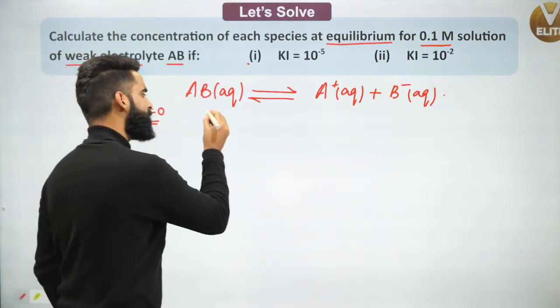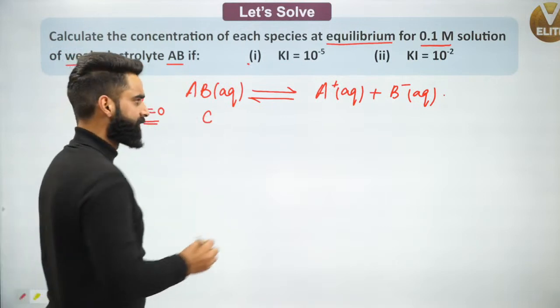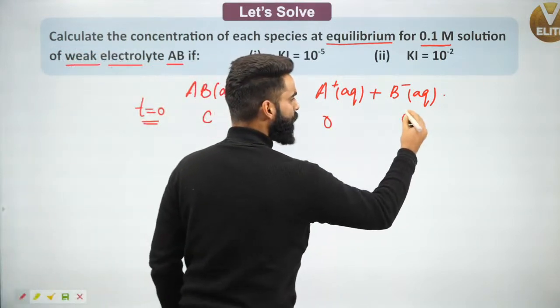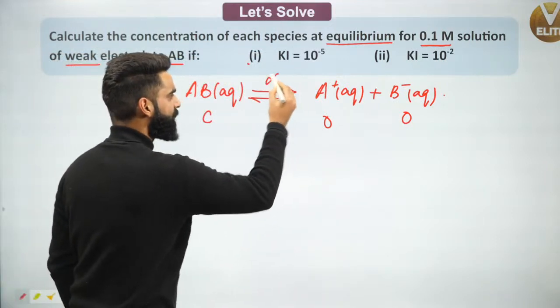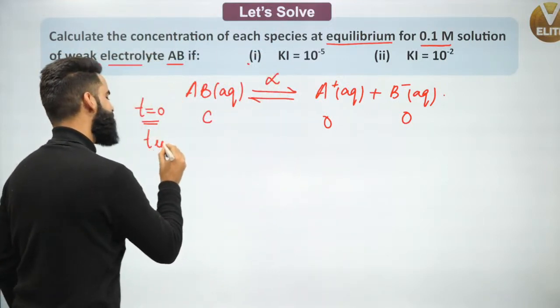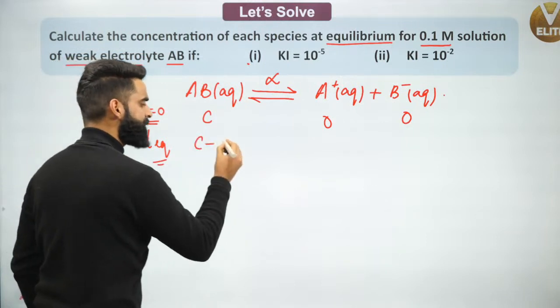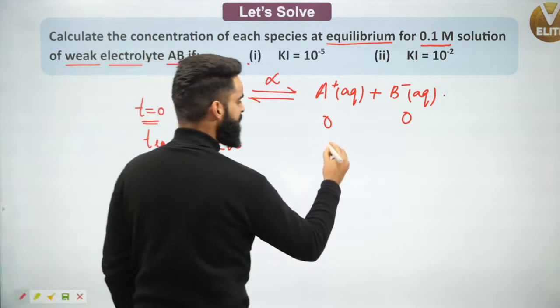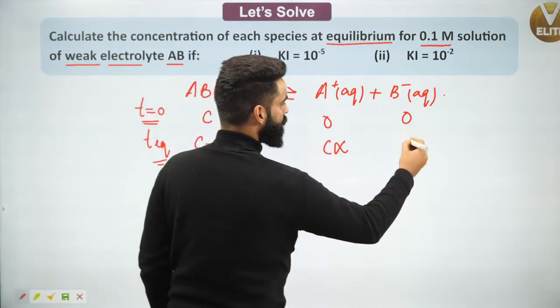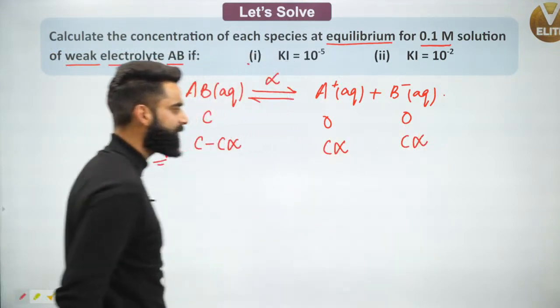Let's assume the concentration of AB electrolyte is C, and the ions are going to be 0 at time t equal to 0. If the degree of ionization is alpha, at equilibrium, can I say the concentration of AB is going to be C minus C alpha? Can I say at equilibrium the concentration of A positive is going to be C alpha and the concentration of B negative is going to be C alpha?